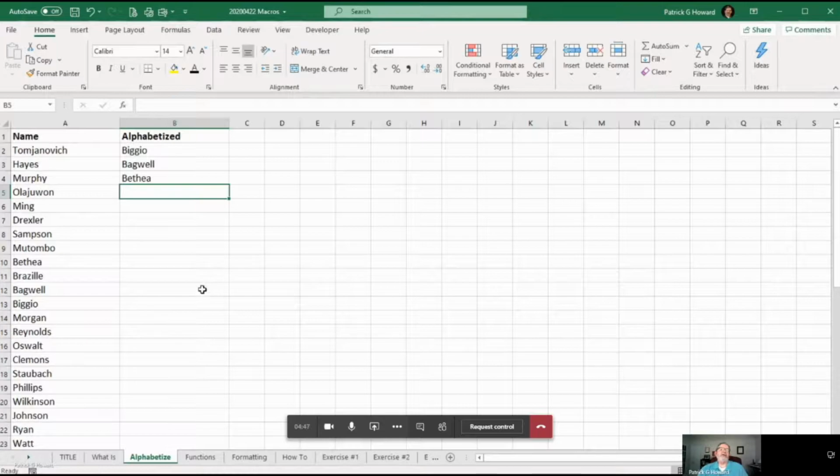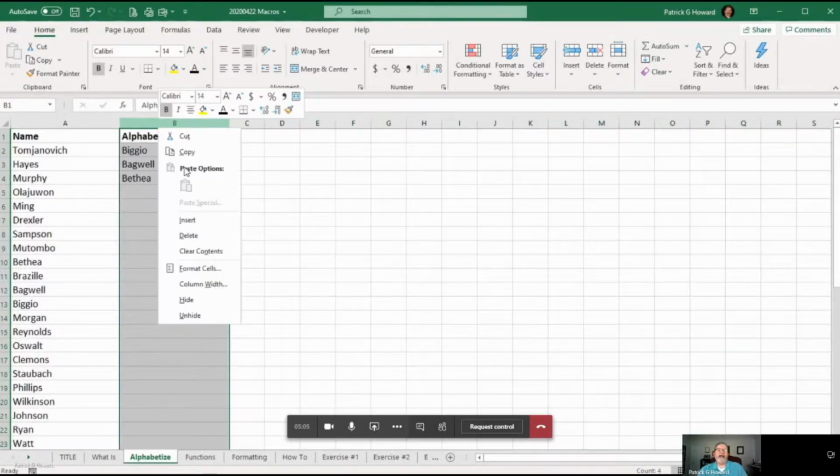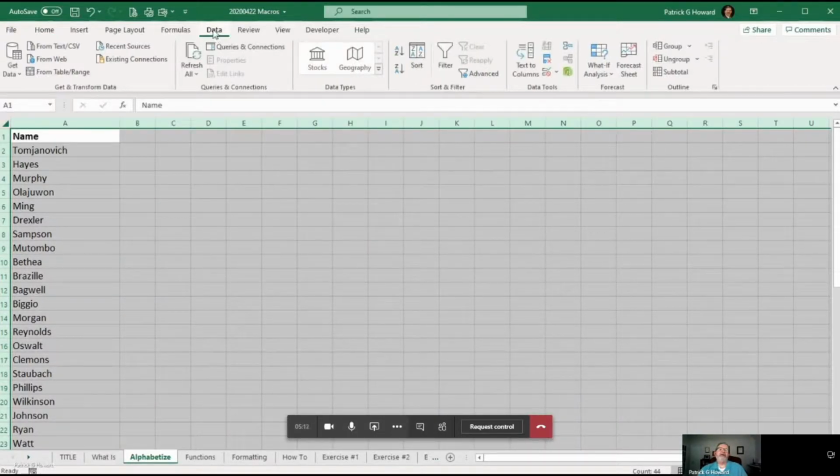But I'm going to show you all of this ribbon up here. These are all macros. I mean, these are preset macros. Let's get rid of that column right there, and let's just sort this using a macro. We go over here to the Data tab and this little A to Z button right there. Look at that. They're alphabetized. That sort was a macro.